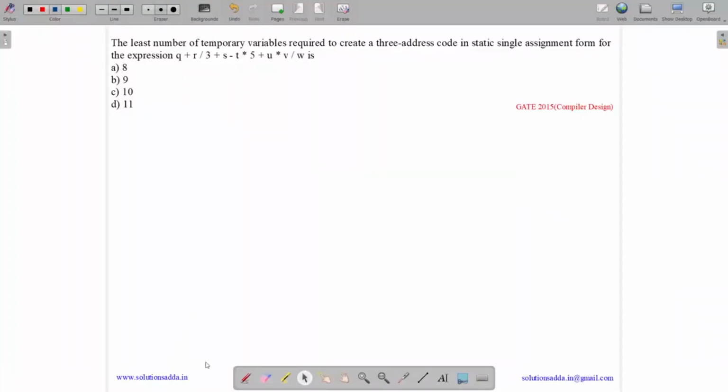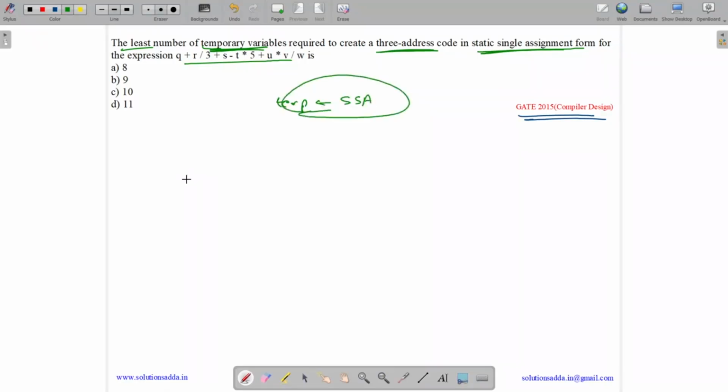This question belongs to compiler design subject and was asked in GATE CSE 2015. So the question states, the least number of temporary variables required to create 3-address code in static single assignment form for the expression q plus r by 3 plus s minus t into 5 plus u into v divided by w is. So we need to find how many temporary variables in the SSA form are required for this expression. So let us see.